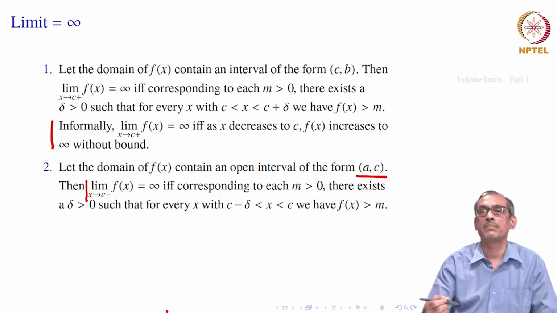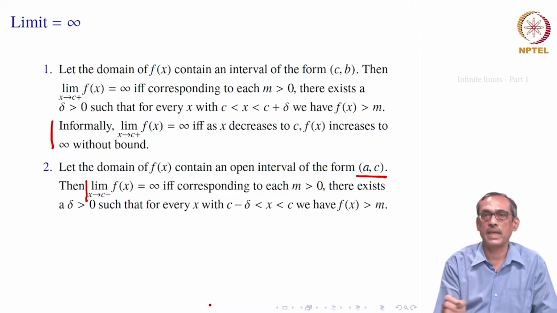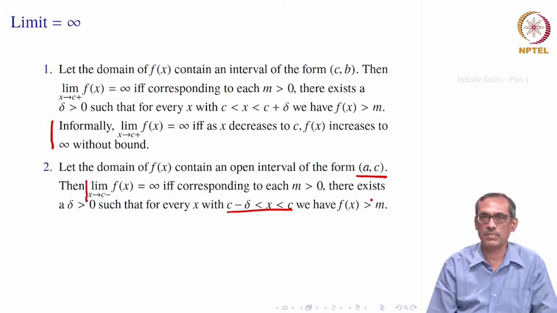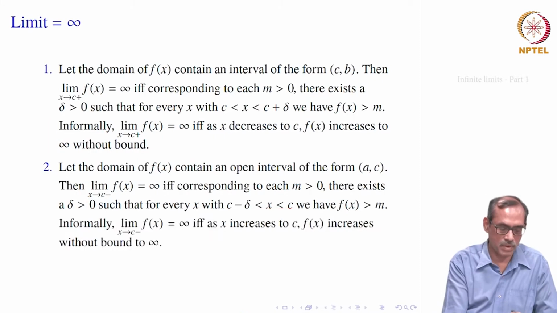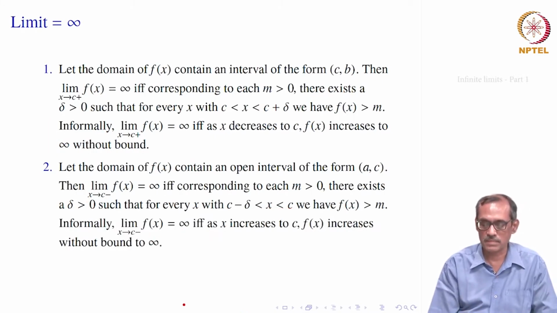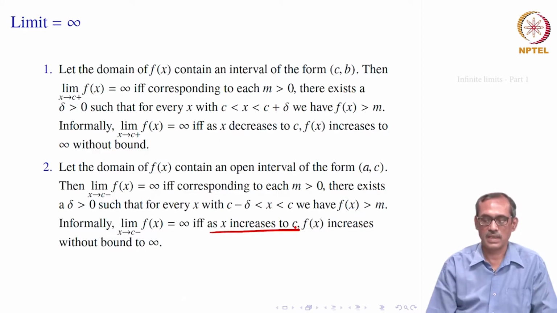Corresponding to each m greater than 0, there exists a positive delta such that if x is any number between c minus delta and c, then its corresponding functional value f of x will be larger than m. Again informally, we would say that limit of f of x as x goes to c minus is infinity if, as x increases to c, f of x increases without bound to infinity.